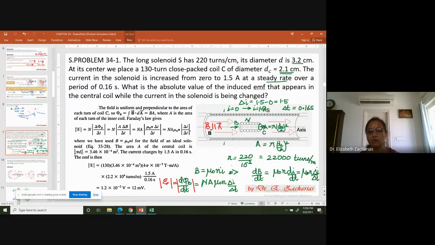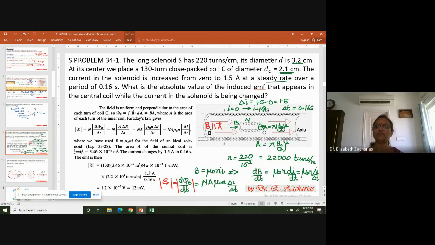Okay, so this is the way this problem has been done. So now you see, this is exactly what he has done. EMF is equal to N into d phi B by dt. N is the number of turns, and each turn of that coil C is going to have a flux A into delta B by delta T, which is mu naught n delta I by delta T. Or take all the constants out, N A mu naught small n delta I by delta T. So you should not have confusion about which area you have to take. You have to take the area of the coil in which you are going to find the induced EMF.